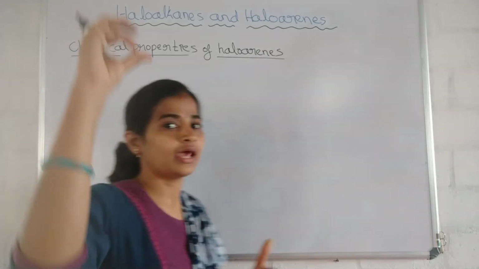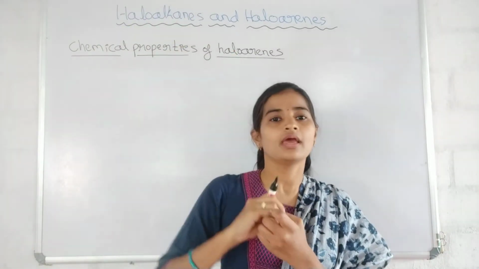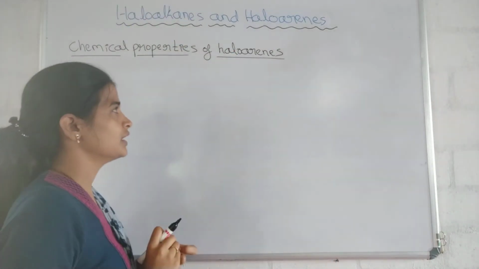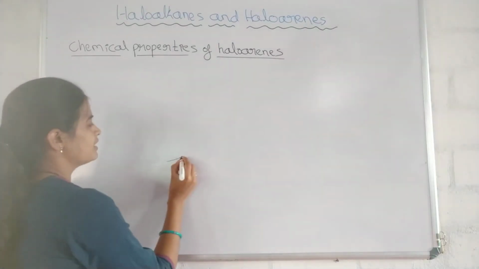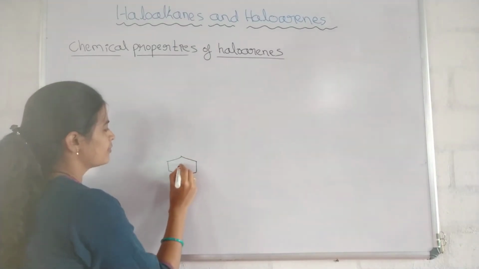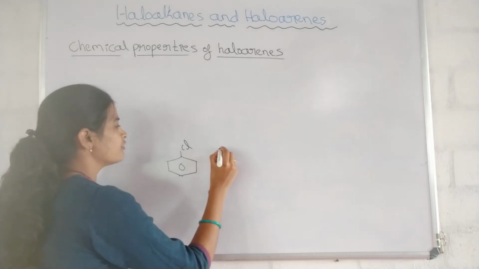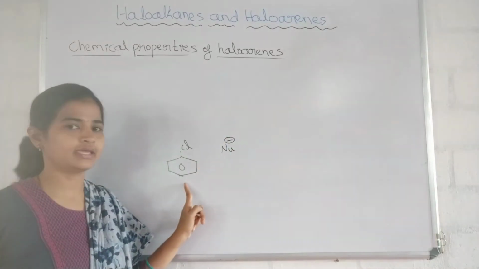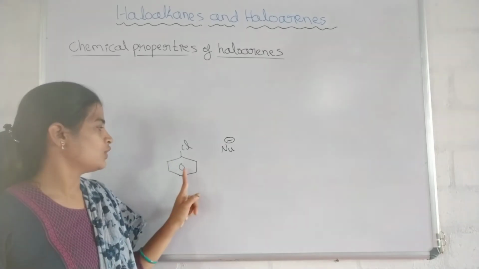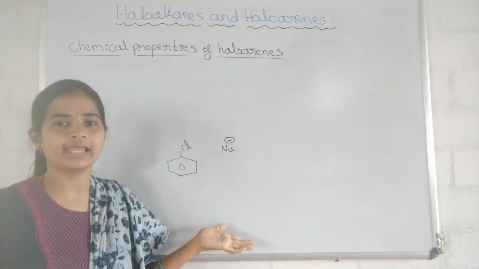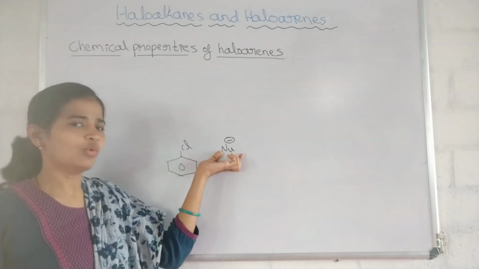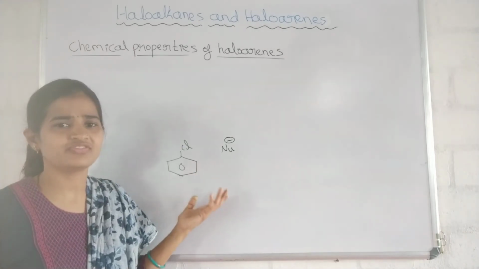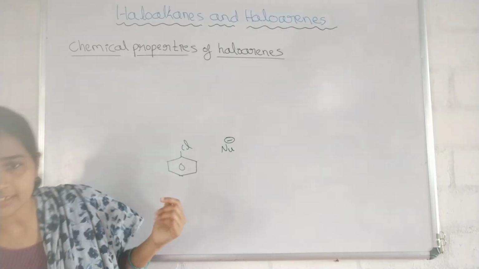Haloarene means halogen directly attached to the benzene ring. For example, benzene ring, halogen. Any nucleophile, electron rich species, should come and attack here. Benzene itself is electron rich, and the nucleophile coming faces some difficulty to attack here, isn't it?